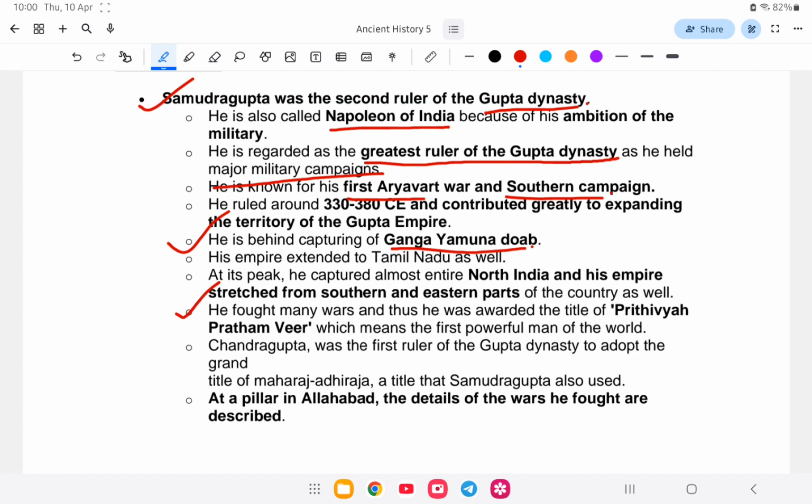He fought many wars, and thus he was awarded the title of Prithviya Prathamvir, which means the first powerful man in the world. At the pillar in Allahabad, the details of the wars he fought are described. The Allahabad pillar inscription has this written. So the answer is what? Prithviya Prathamvir. Next question.